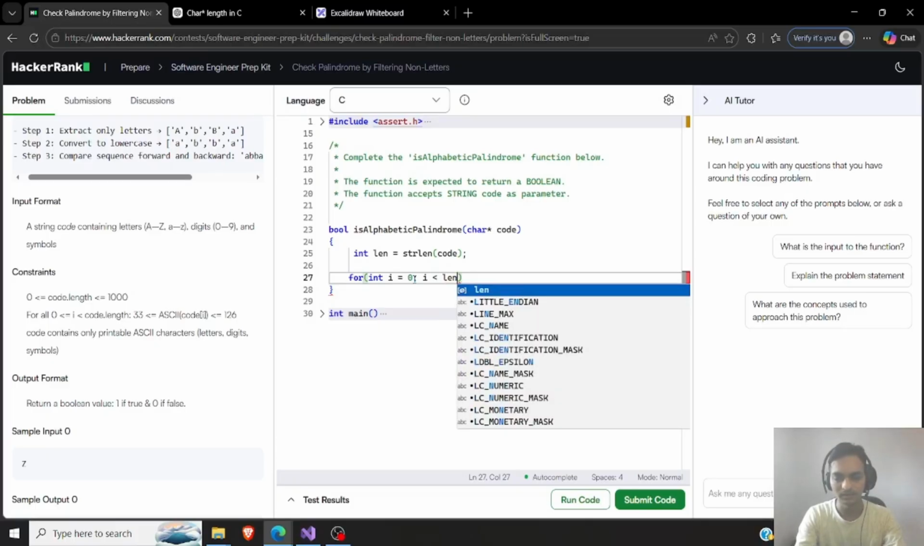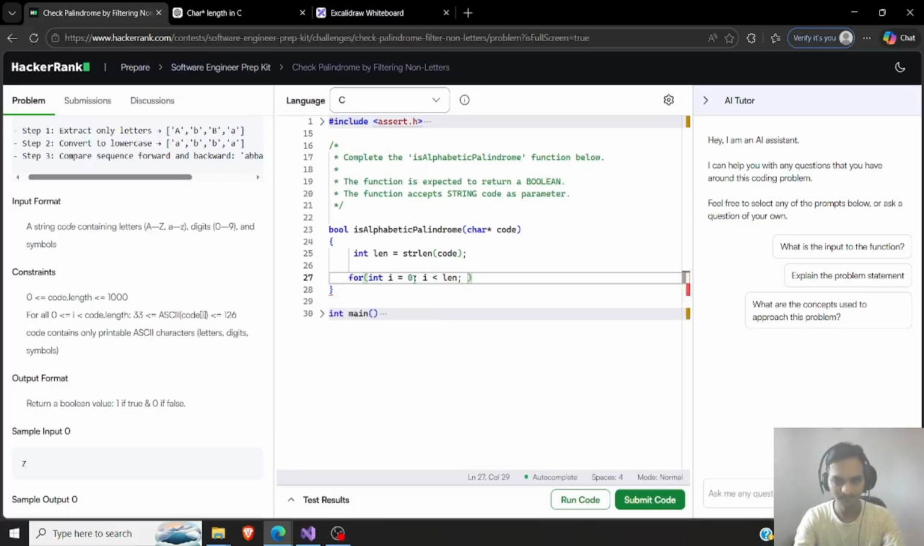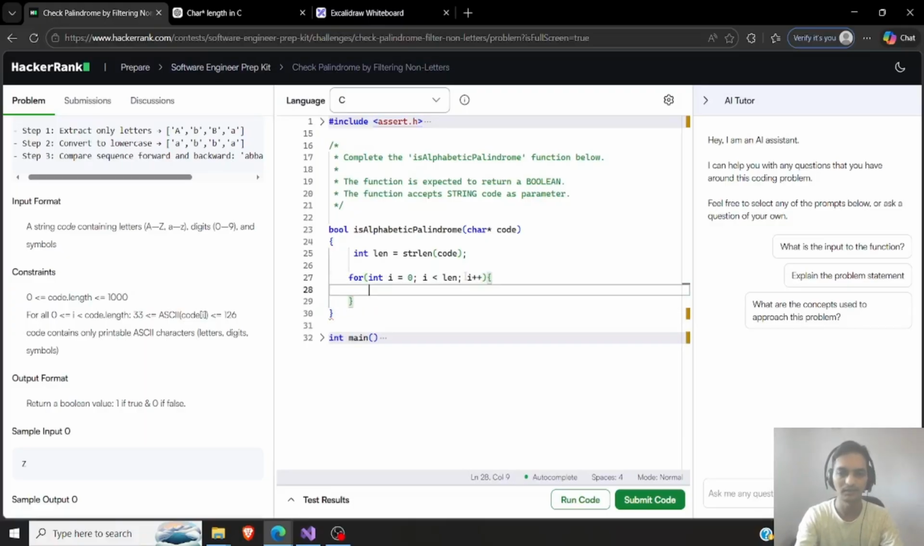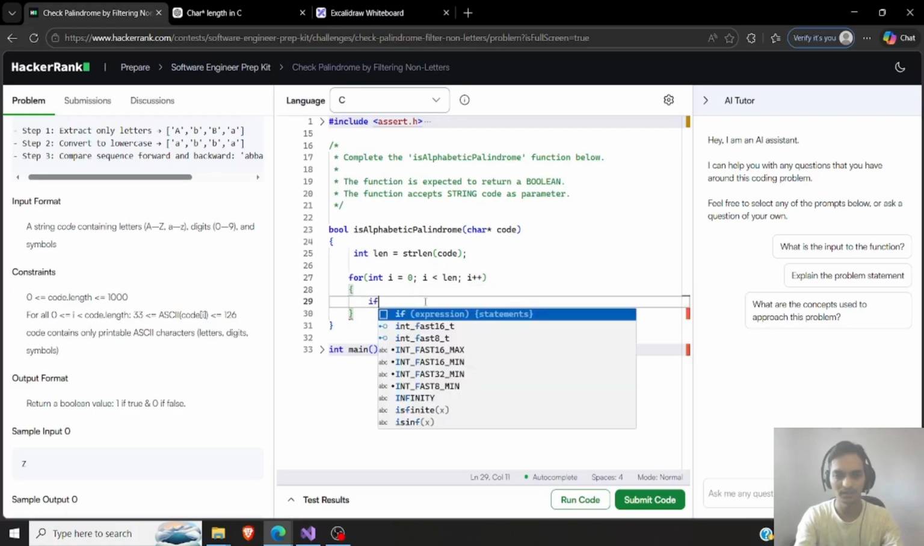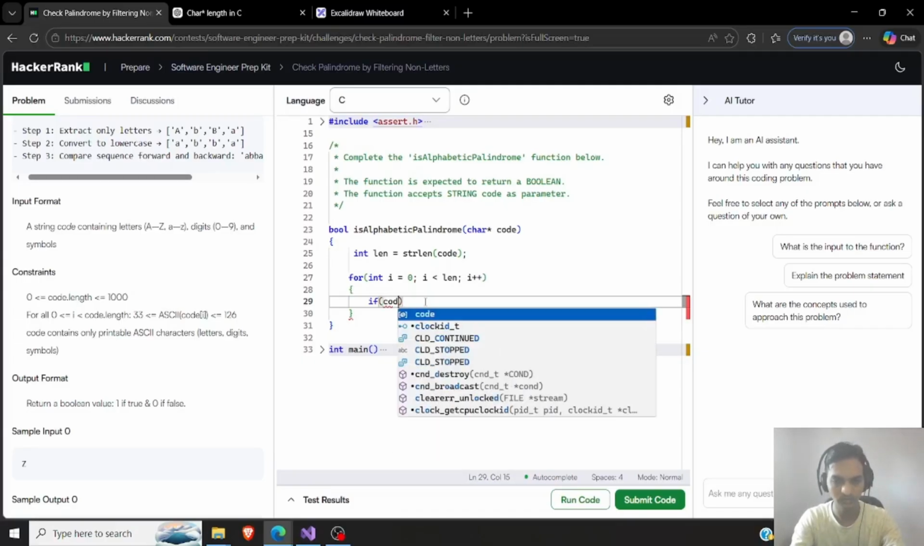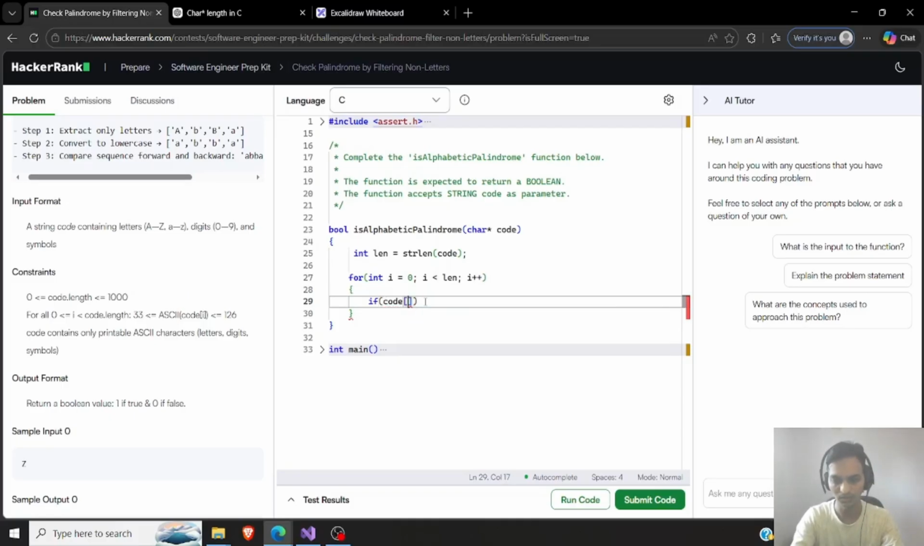Just check length, or I would have done it like code dot, if it is a null, or like the end is \0, which is null pointer. That way is as well good, I think. I plus plus, this is how I'm thinking of traversing it. And what I have to check is if it is a character or not.